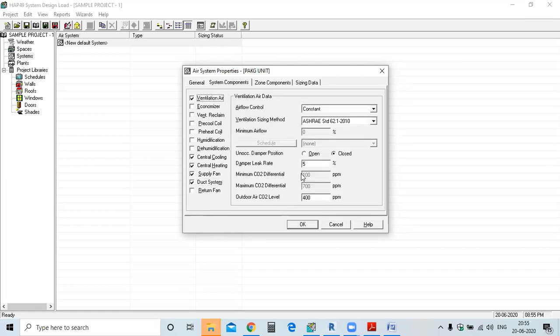Yes, yes. Yeah, that's unoccupied is there, no, sir? Unoccupied damper position. Can you say what is that? Unoccupied, if the space is occupied, it means you are not air conditioning.